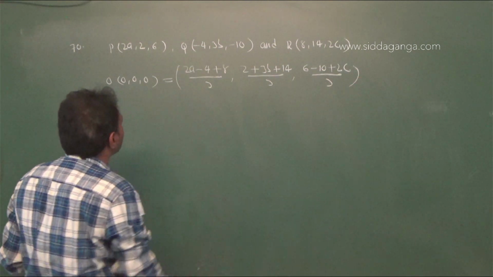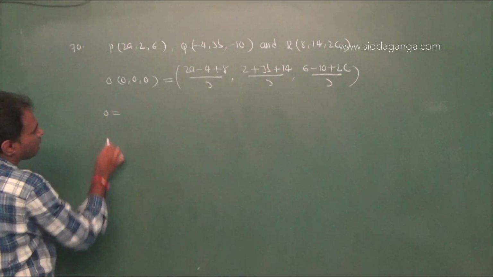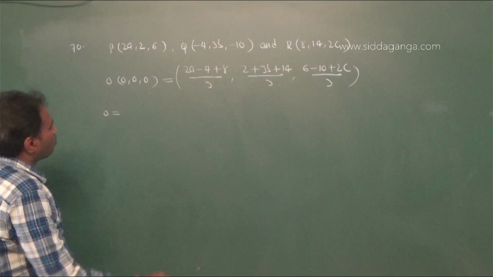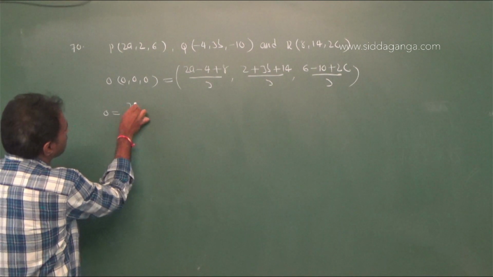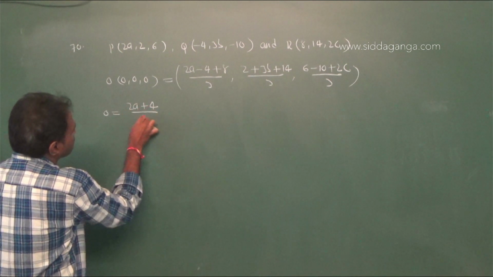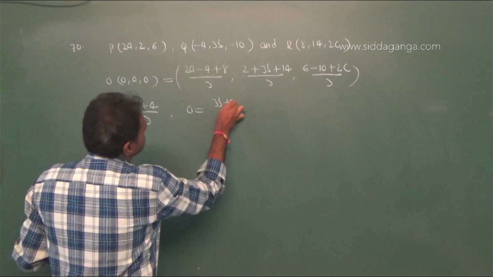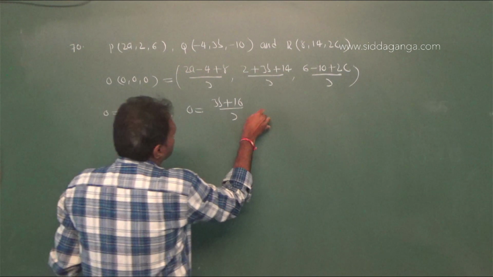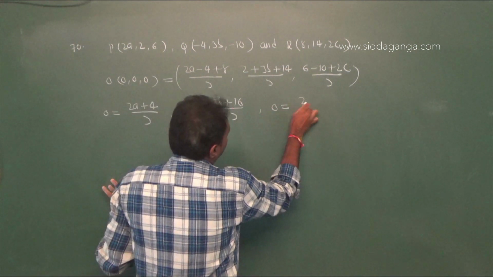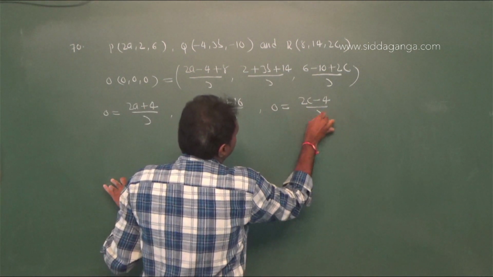Now equate the coordinates to 0: 0 equal to 2a plus 4 by 3, 0 equal to 3b plus 16 by 3, 0 equal to 2c minus 4 by 3.